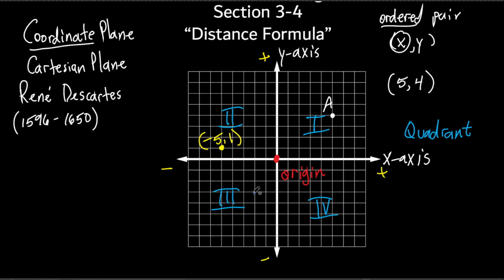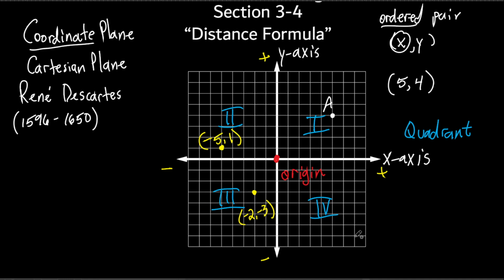Let's go right here. All right, see that point right there? Let's find the coordinates of that point. Start at the origin. We go 1, 2 to the left, so that's -2. And then we go 1, 2, 3 down. So that would be what? -2, -3. See that?